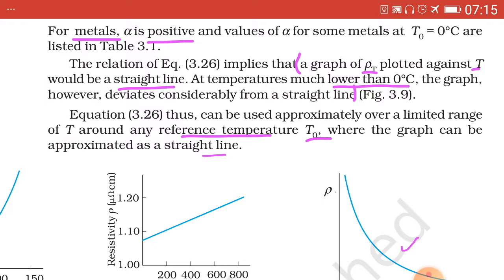Now, this equation, that is the empirical formula, can be studied from three graphs. We are going to study three graphs, that is the graph of rho T, that is rho versus capital T, that is absolute temperature, unit is Kelvin. We refer the first graph first.